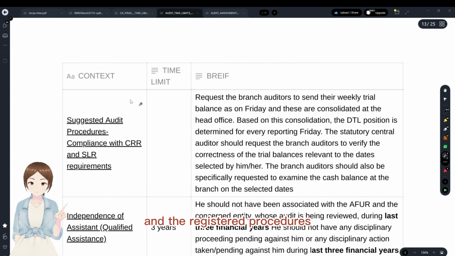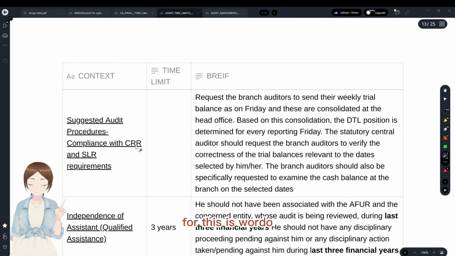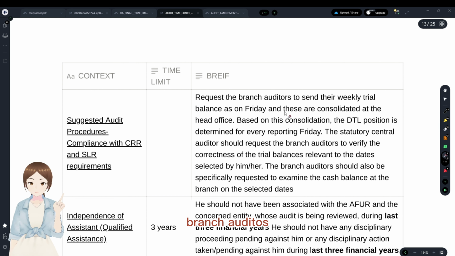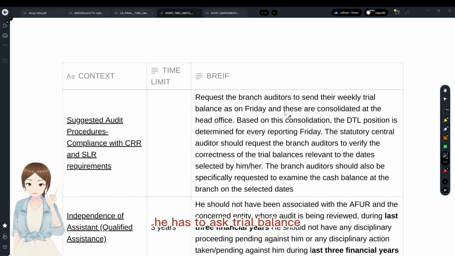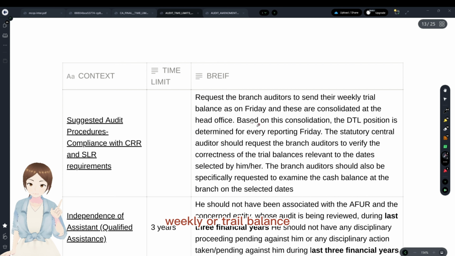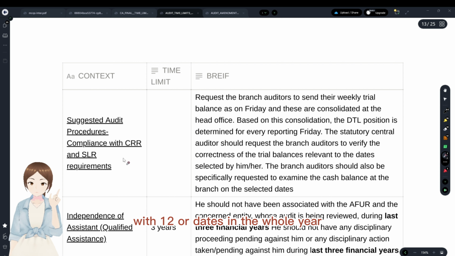Next, the suggested procedures for compliance with CRR and SLR requirements. The statutory central auditor has to ask the branch auditors for the trial balance, the weekly trial balance, that is as on Friday. Don't get confused with the audit procedures for SLR requirements, which cover 12 odd dates in the whole year other than Fridays.